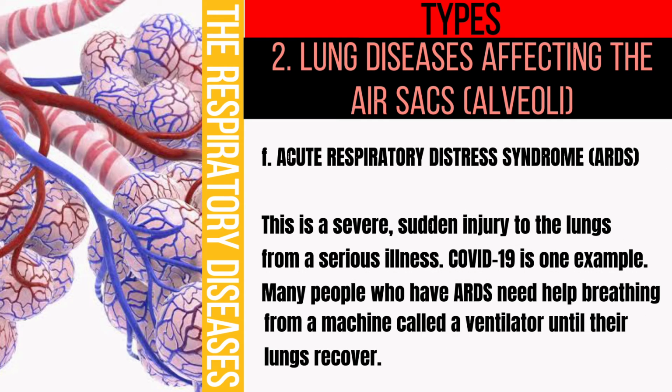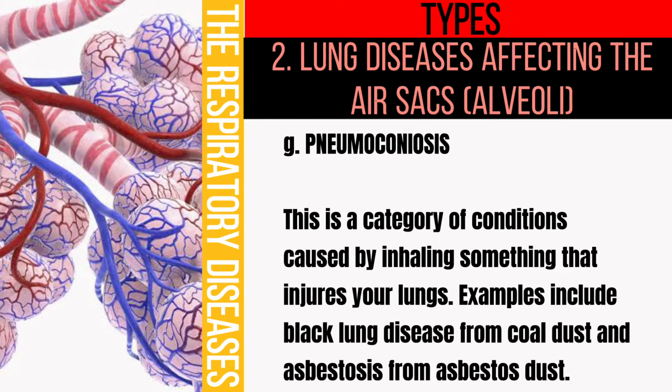Acute respiratory distress syndrome, or ARDS. This is a severe, sudden injury to the lungs from a serious illness. COVID-19 is one example. Many people who have ARDS need help breathing from a machine called a ventilator until their lungs recover. Pneumoconiosis. This is a category of conditions caused by inhaling something that injures your lungs. Examples include black lung disease from coal dust and asbestosis from asbestos dust.